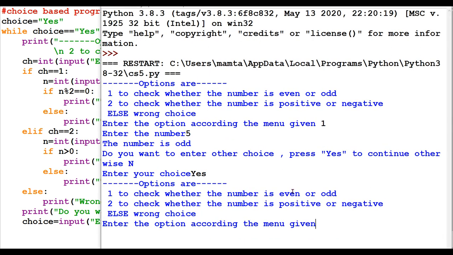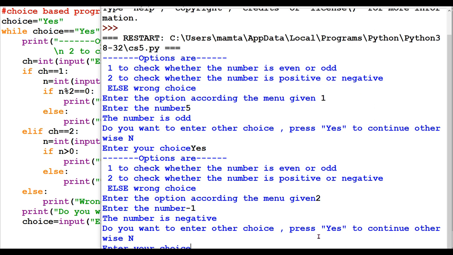And then again I have to give any option. This time I am giving 2. Enter the number. I have to scroll down, then you can see it properly. -1. The number is negative.